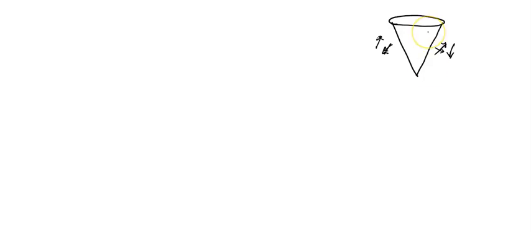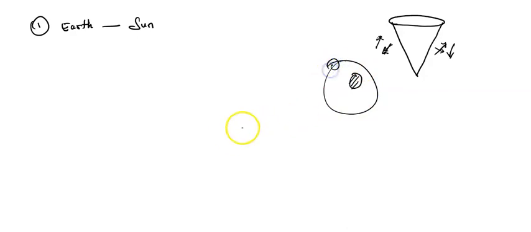The same thing is happening when the earth goes around the sun in its orbit. Earth is moving around the sun in the orbit. Why? How is it moving? So this is my sun and this is my earth. As you can see, the earth is moving around the sun.